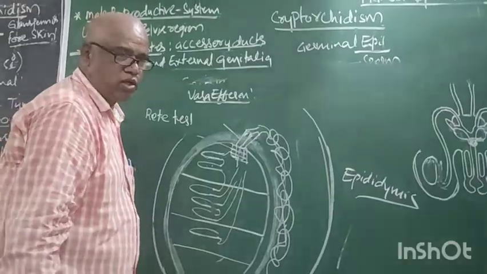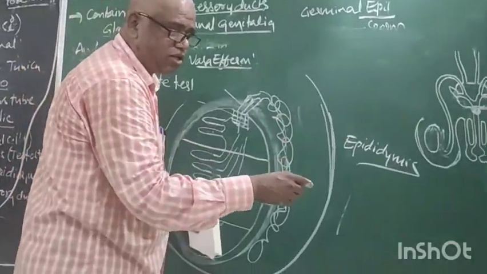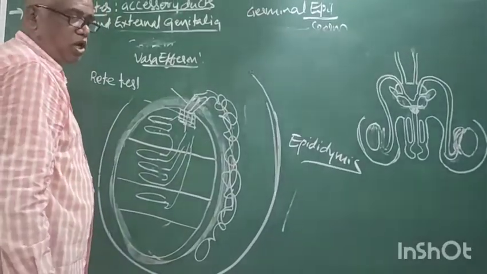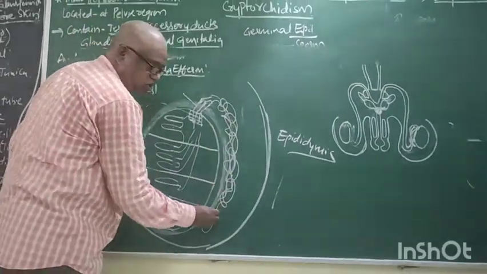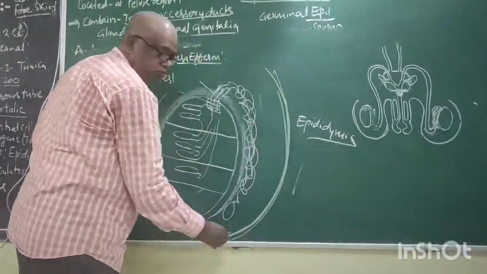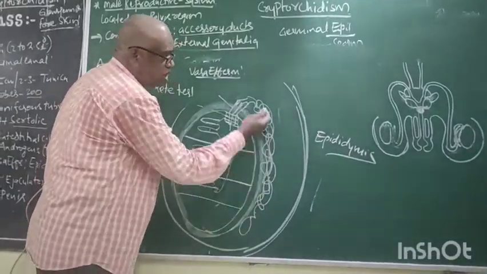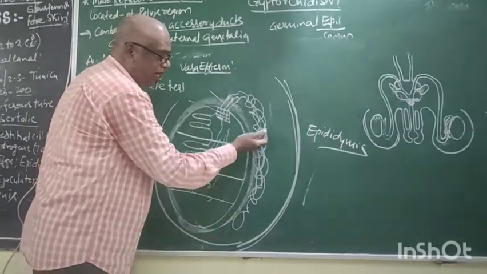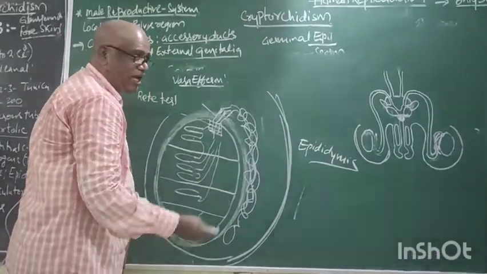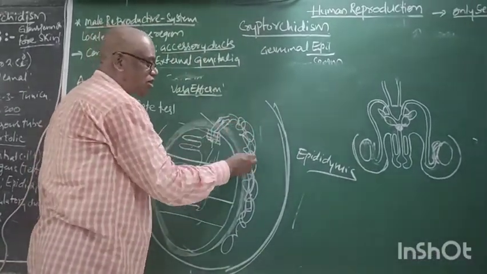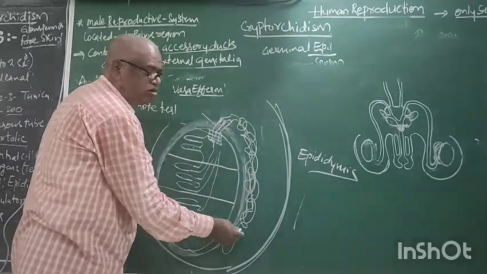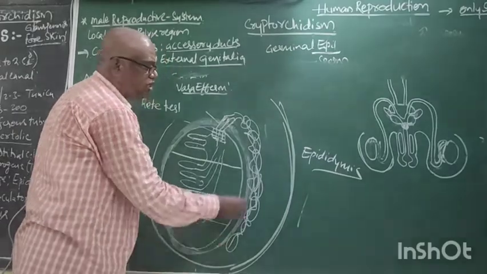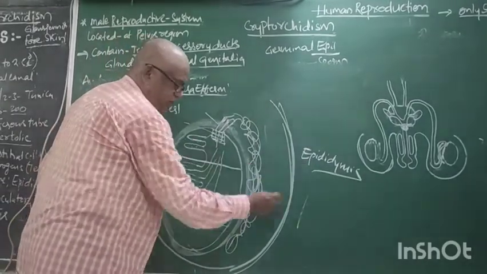Actually it is a single thread, but due to its length it coils and forms the epididymis. The epididymis has anterior, middle and posterior parts: caput, corpus, cauda. These are three names, but totally it is the epididymis.